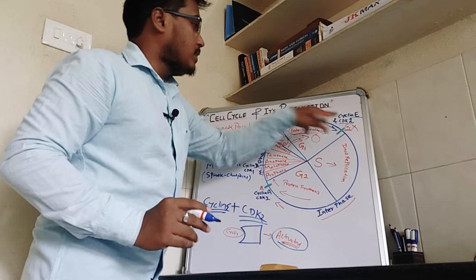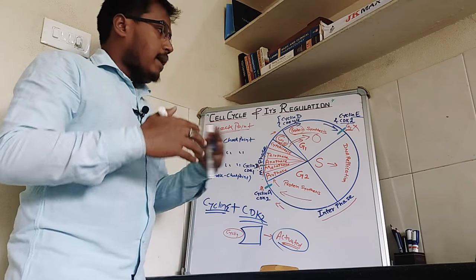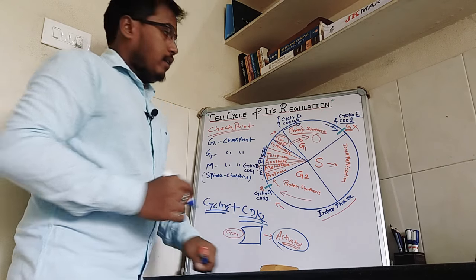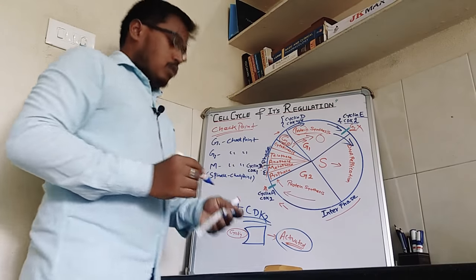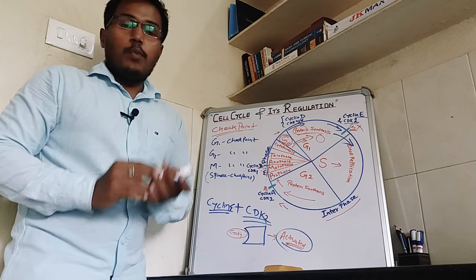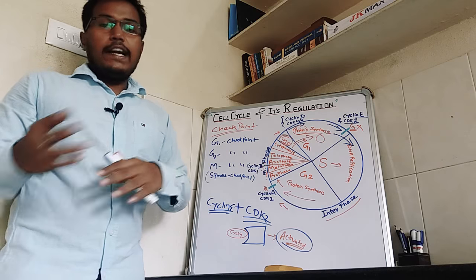Now cyclin E plus CDK2 will combine and get activated and pass the cell from G1 phase to S phase, and this is called positive regulation, because the regulation is of two types: positive regulation and negative regulation.